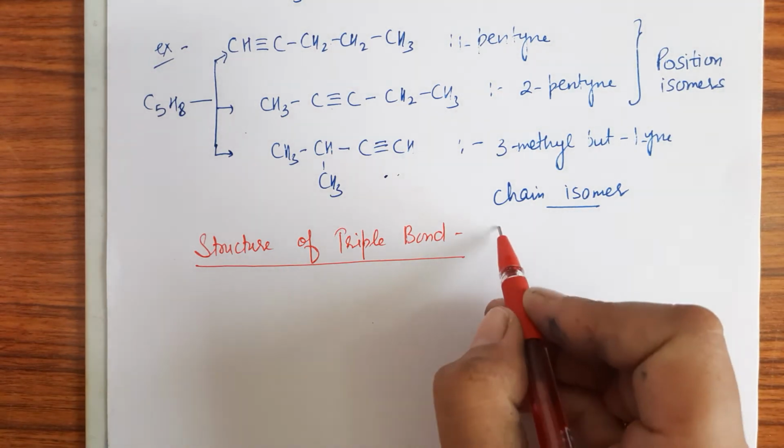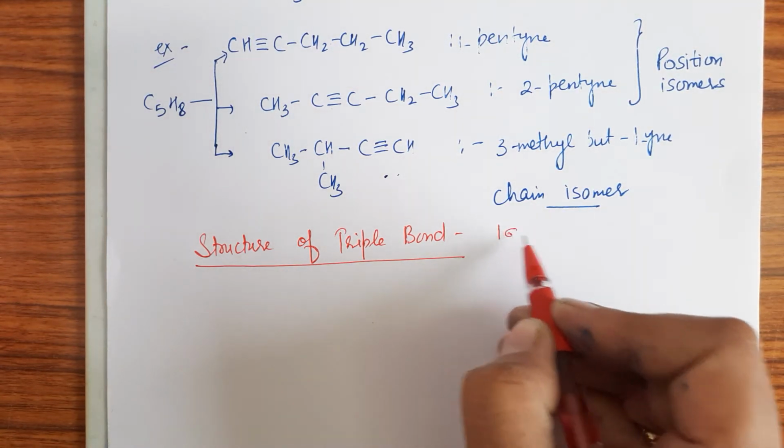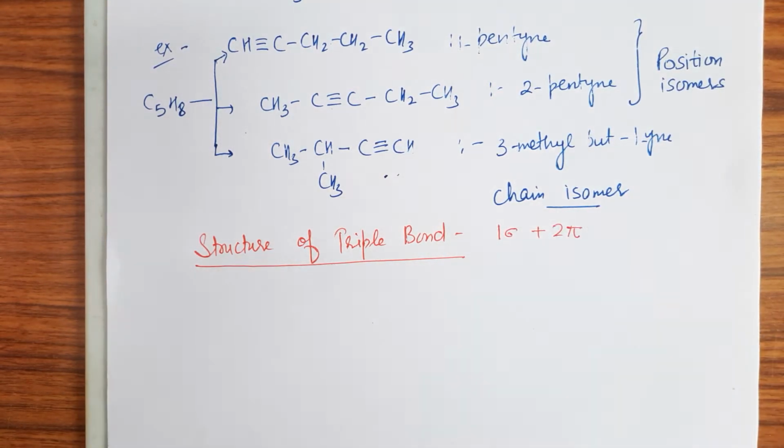Triple bond means there will be formation of 1 sigma and 2 pi, right? And 1 sigma is formed by the overlapping of sp-sp hybridized carbon atom orbitals, whereas the pi bond is formed by the overlapping of unhybridized p orbitals.